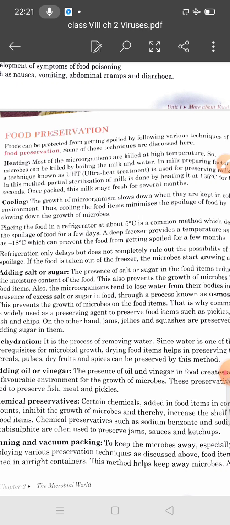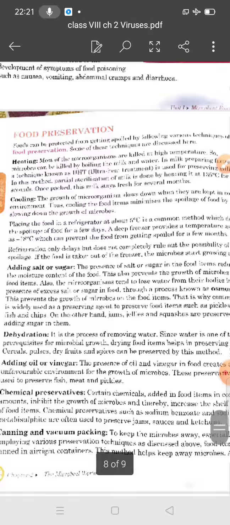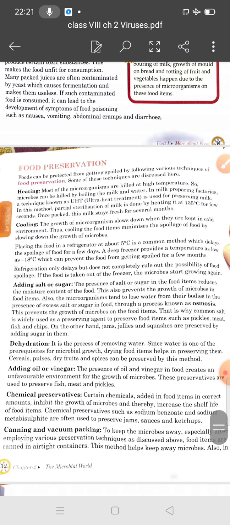The growth of microorganisms slows down in a cold environment, so cooling food items minimizes spoilage. Refrigeration only delays but does not completely rule out the possibility of food spoilage. If the food is taken out of the freezer, the microbes start growing again.